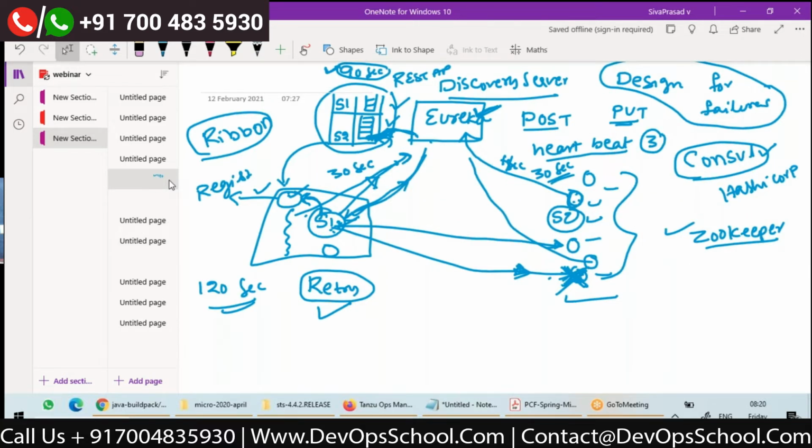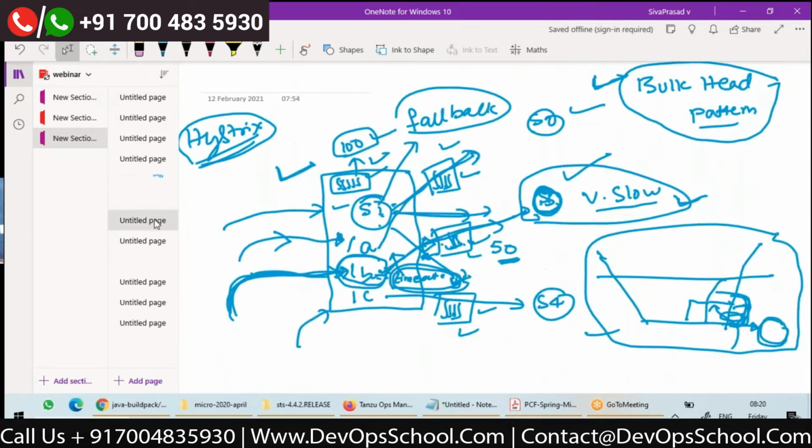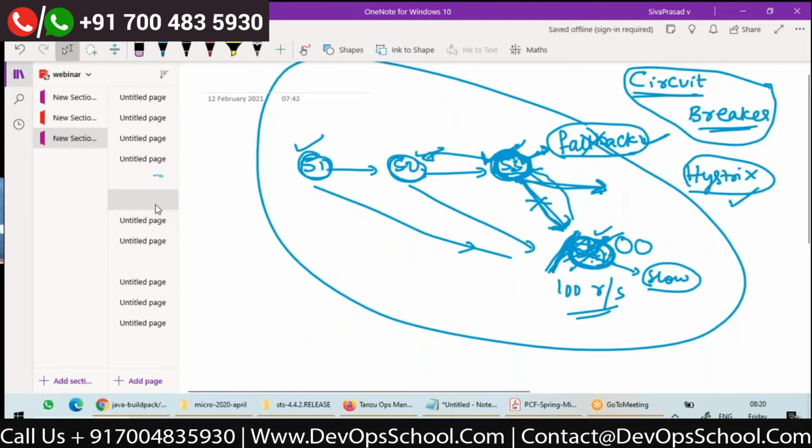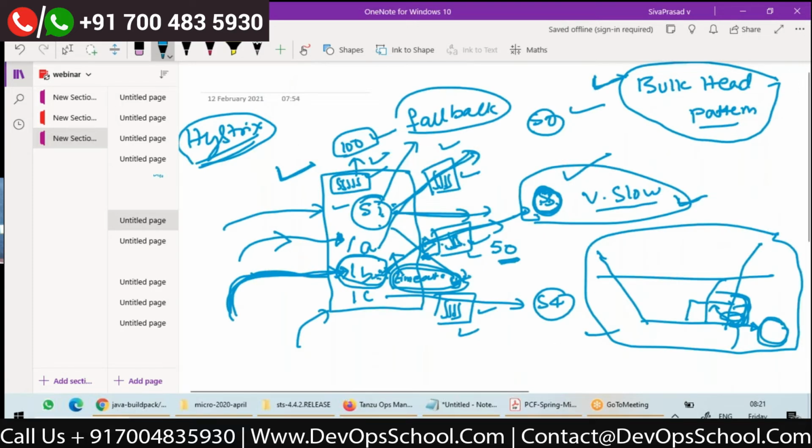So can you go back to the circuit breaker concept? We talked about the fallback mechanism, right? What happens if the main service goes down? So we only talked about the fallback mechanism for the dependent service, right? Or the circuit breakers. So what would happen if the main service goes down? How does that fallback apply to that approach? What do you mean? In this case, the main service, let's say S1, is the front end facing the customer. If S1 itself goes down, I think we talked about one of the Amazon use cases.